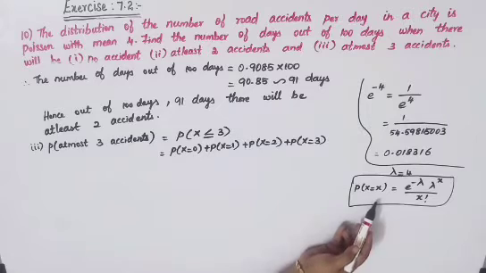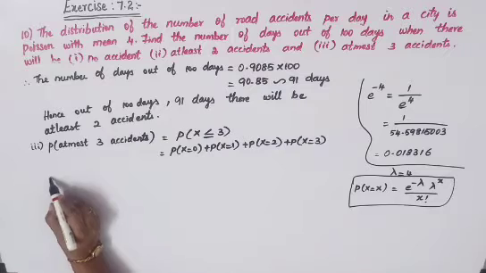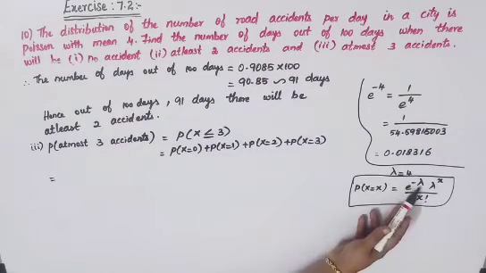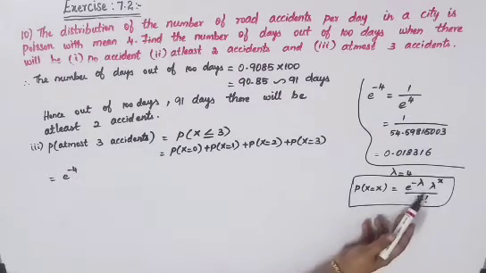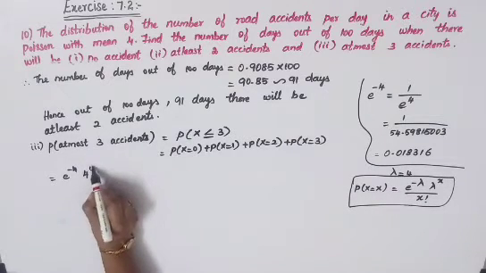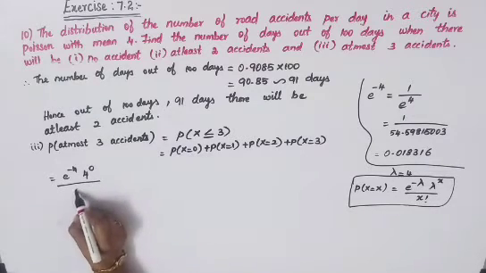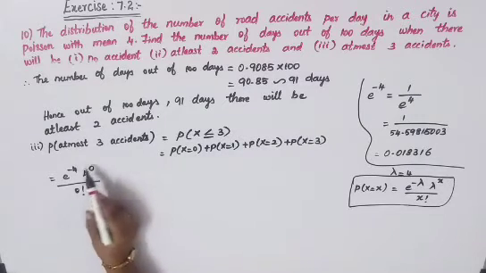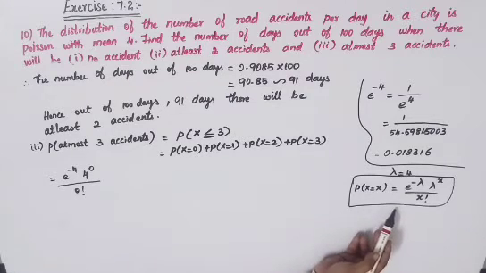Now substitute in your Poisson distribution formula each value and get the answers, okay. So we'll just write it here. P of X is equal to 0. 0 means e power minus lambda, so e power minus 4 into lambda power x. Lambda is 4. So 4 power x is here 0, divided by x factorial, so you'll get 0 factorial. So that is your first part. Now going to your second part, x is equal to 1. Here itself you can convert your 0 to 1, you'll get your x is equal to 1. Otherwise you'll have to get back to your formula and come back.